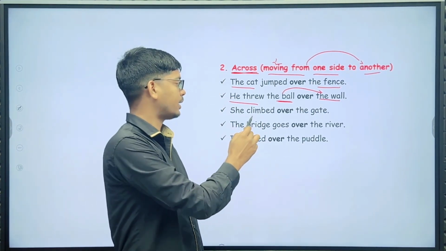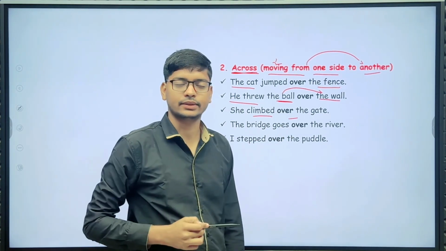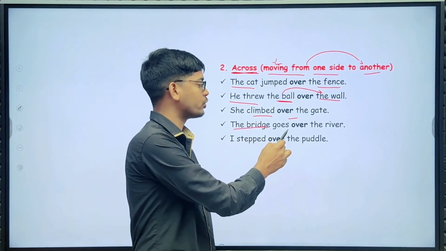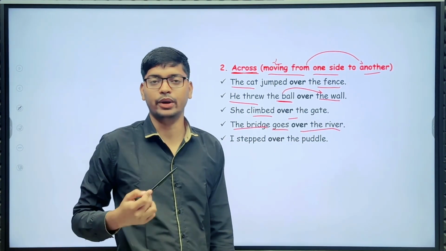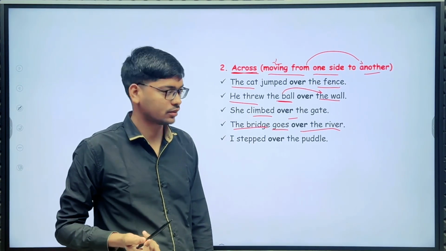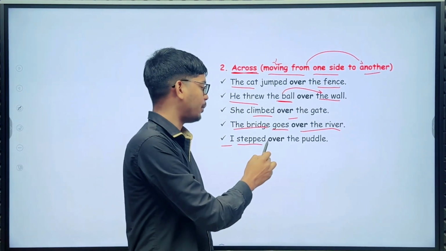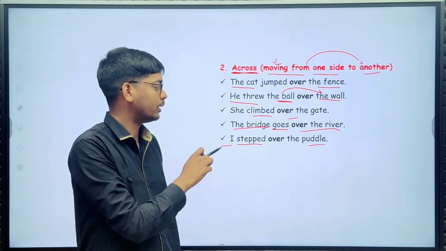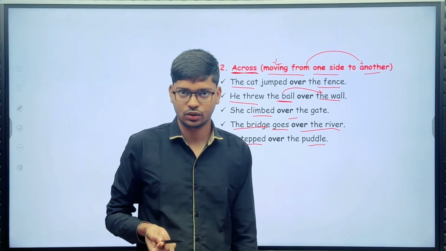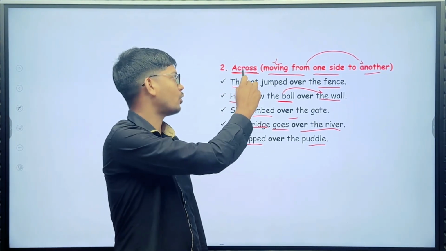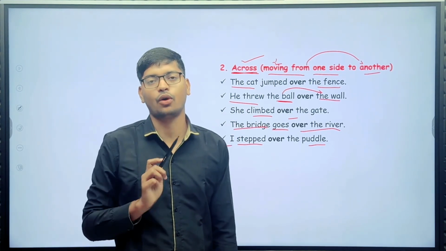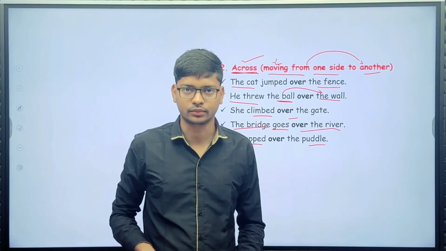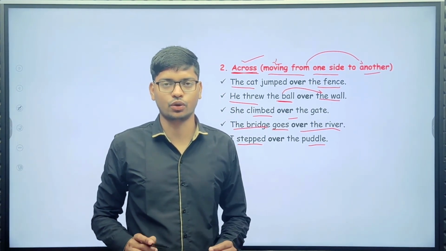He climbed over the gate. The bird goes over the river. I stepped over the puddle. So guys, you understand the use of over in the sense of across, moving from one side to another. Let's see the next use of over.